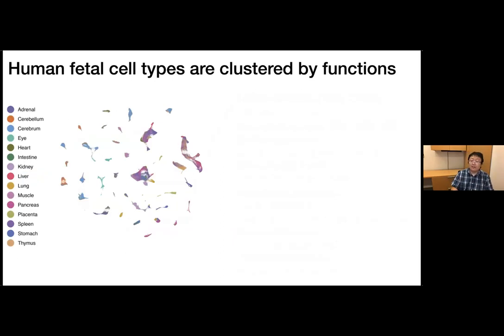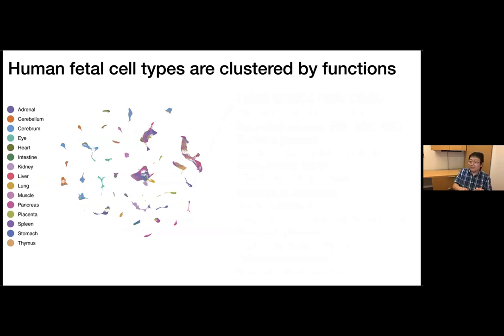Okay, a key feature of this data set is that we profiled cells across multiple organs using the same technique, the same platform, in the same experiment, so that we can group the cells from different organs and easily integrate them all together. For example, if we take all the cells across different organs for cluster analysis, we can see the cells are grouped into different clusters. And if we color the cells by the different organ types, we can see a lot of clusters include cells from multiple organs.